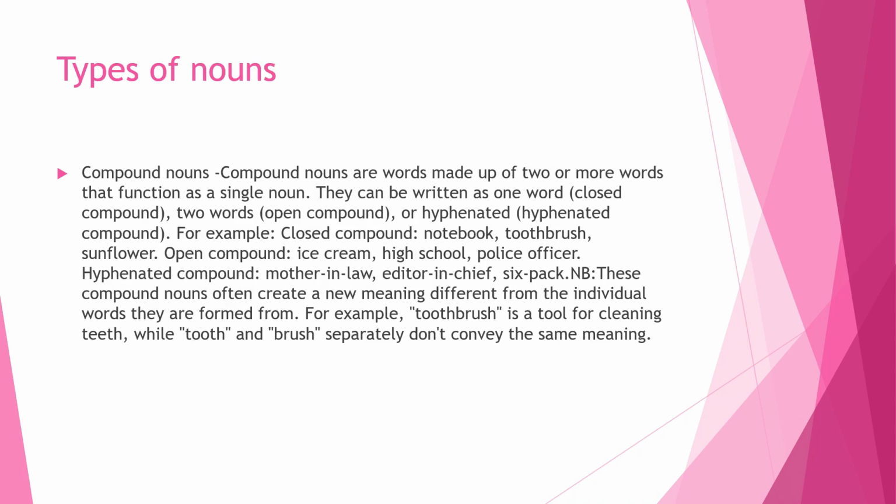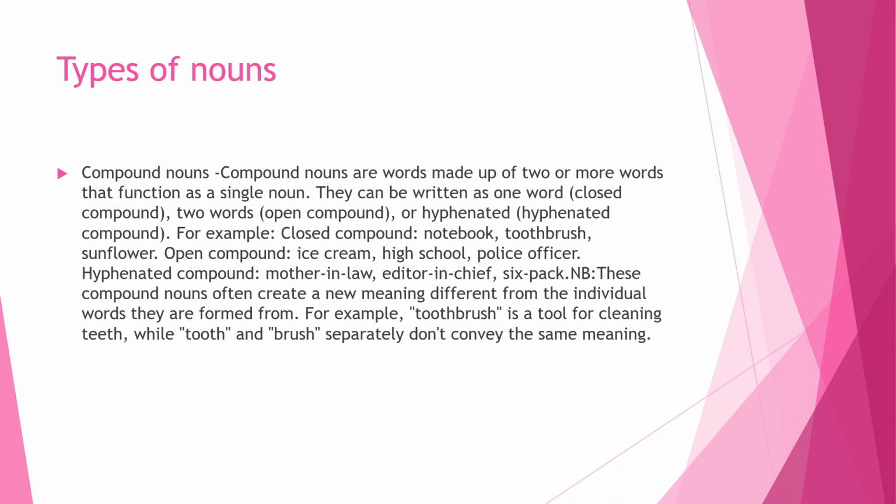We have compound nouns, and we define compound nouns as words made up of two or more words that function as a single noun. They can be written as one word (closed compound), two words (open compound), or hyphenated. For example, in closed compound we have notebook, toothbrush, sunflower. In open compound, we have ice cream, ice school, police officer. In hyphenated compound, you have mother-in-law, editor-in-chief, six-pack.